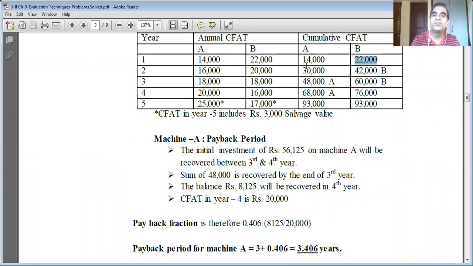So 22,000 plus 20,000 is equal to 42,000. 42,000 plus 18,000 is equal to 60,000. 60,000 plus 16,000 is equal to 76,000. 76,000 plus 17,000 is equal to 93,000. That is how we prepare the cumulative column for CFAT of machine B.